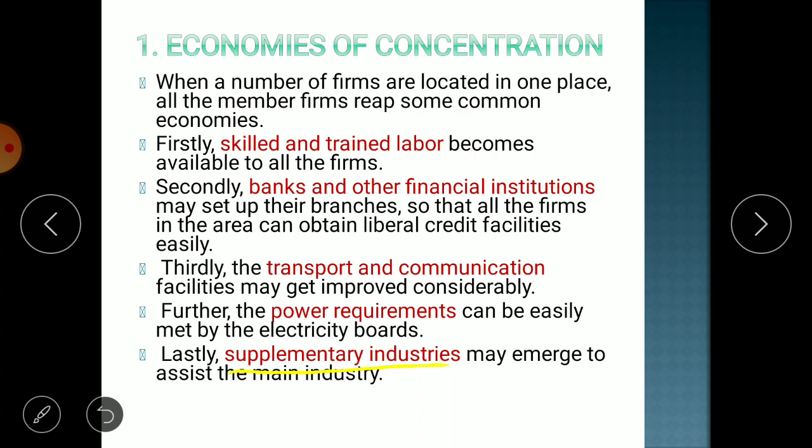So this is all about economies of concentration, and we have discussed that due to concentration of the same industry in one locality, there is a benefit of skilled labor, financial facility, transportation and communication facility, power facility, and of supplementary industries.